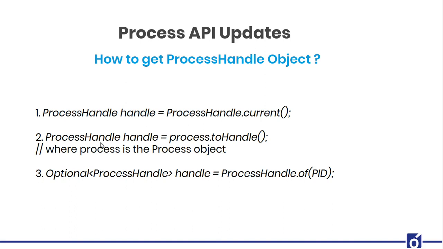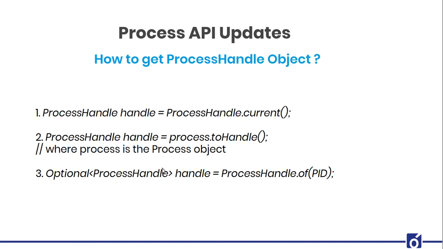Then you may want to handle a process which is already running. I mean, you have created a new process and now you want to handle that. So what you have to do is just specify the instance of the process and use the toHandle method, and then you have got your handle, and with the help of this handle you can access all the amazing features.